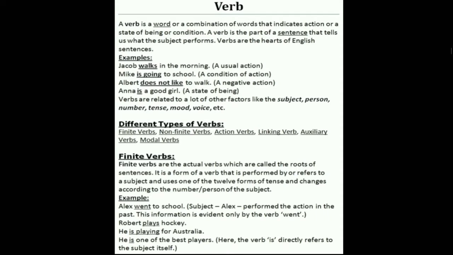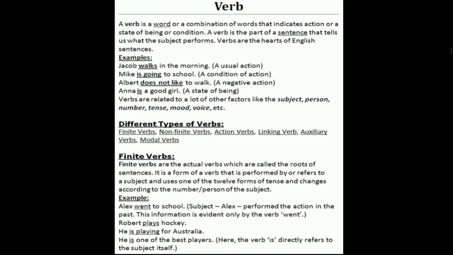A verb is a word or a combination of words that indicates action or a state of being or condition. A verb is a part of a sentence that tells us what the subject performs. Verbs are the hearts of English sentences.